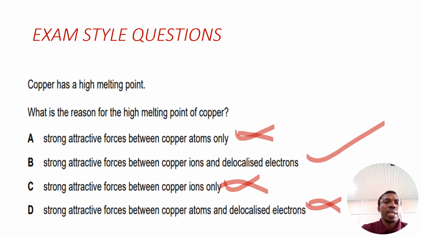Wrong. So the correct answer is B, strong attractive forces between positively charged copper ions and delocalized electrons, because metallic bond is the strong electrostatic force of attraction between the metallic ions, which are the positively charged ions, and the sea of delocalized electrons.